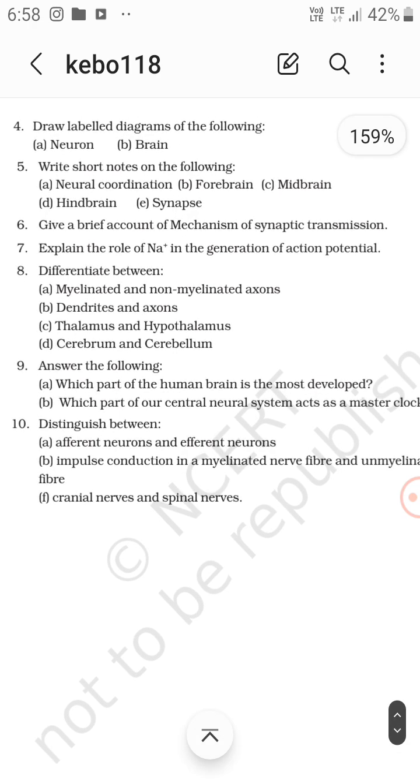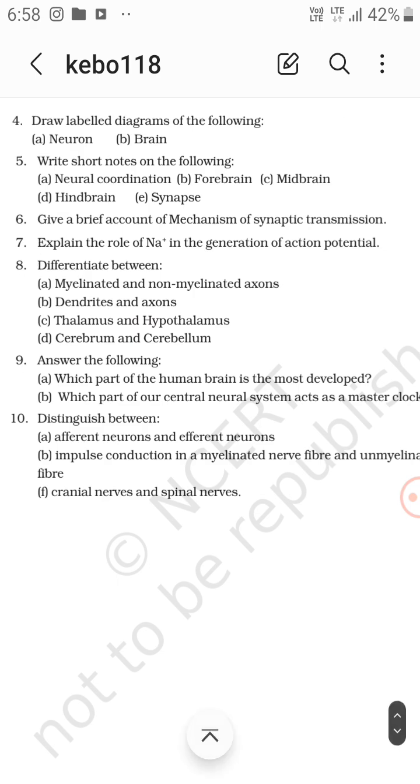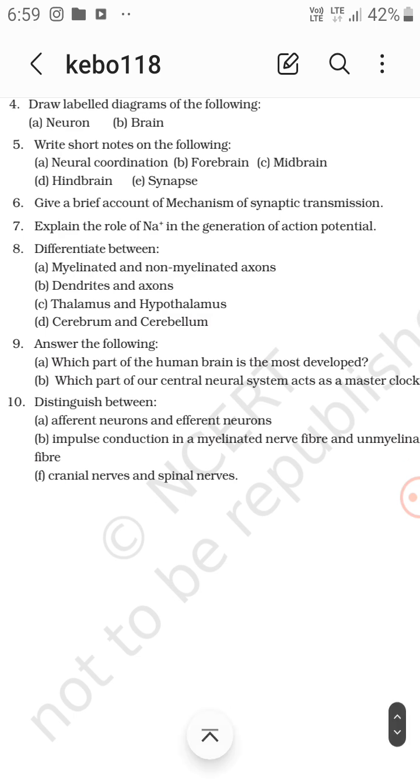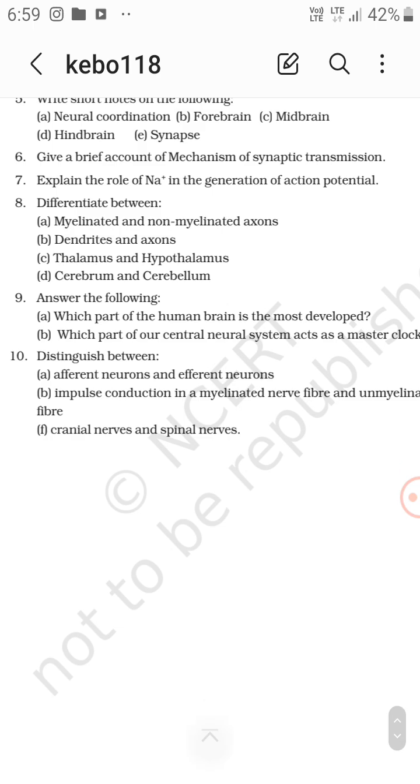Myelinated and non-myelinated both have the Schwann cell, but the Schwann cell produces the myelin sheath only in the myelinated fiber. Non-myelinated does not have the myelin sheath. You can see this in NCERT. Non-myelinated, I think, is somatic and autonomic. Dendrites and axons: dendrites conduct the impulse towards the cell body, right? And axons, you really know.